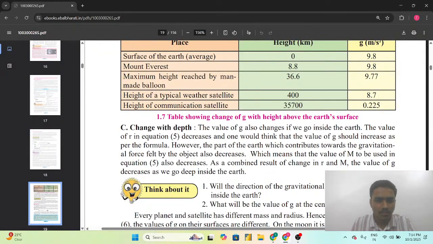So now we have the third parameter, that is change with depth. So what will happen with the change in depth? We have seen the surface, we have seen height, now it is the turn of depth. The value of g also changes if we go inside the earth. The value of r in equation 5 decreases, and one more thing, the value of g should increase as per the formula. However, the part of the earth which contributes towards the gravitational force felt by the object also decreases, which means that the value of M to be used in the equation also decreases. As a combined result of the change in r and M, the value of g decreases as we go deep inside the earth.